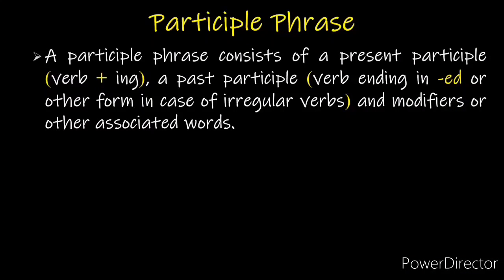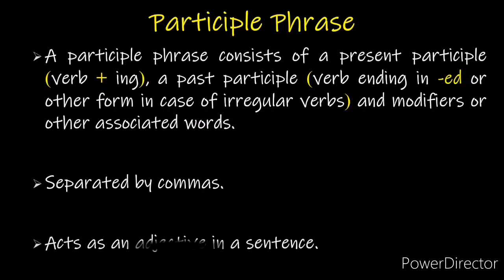Participle phrase. A participle phrase consists of a present participle, that is the ing form of a verb, a past participle, verbs ending in ed or other forms in case of irregular verbs, and modifiers or other associated words. A participle phrase is separated by commas. It always acts as an adjective in a sentence.